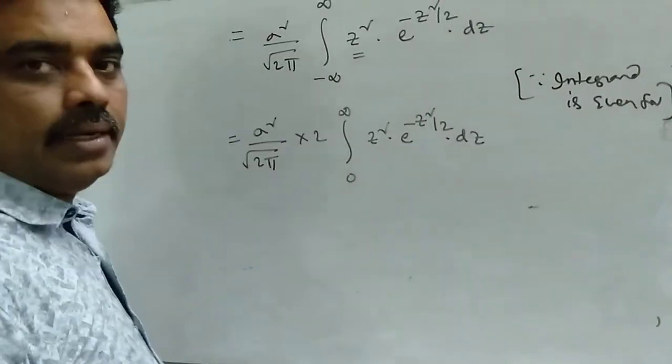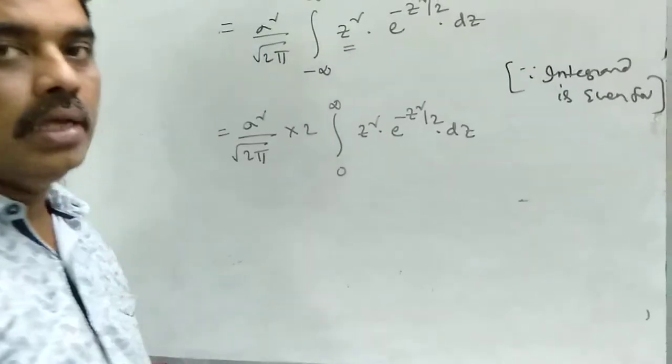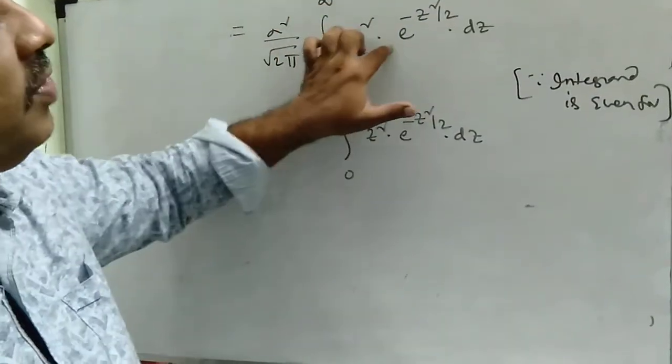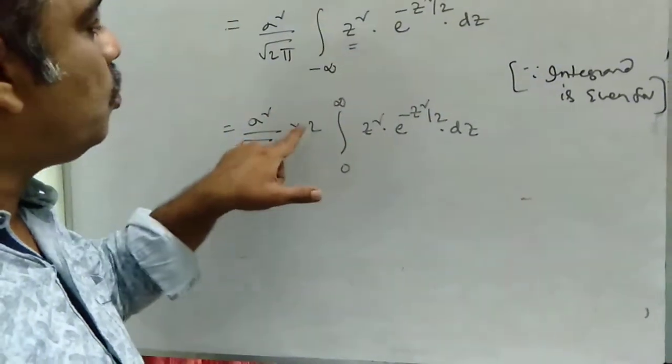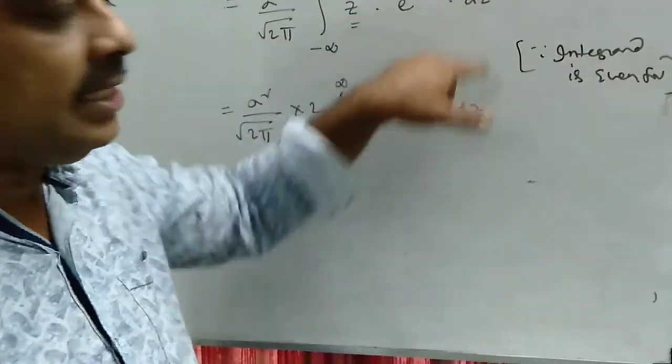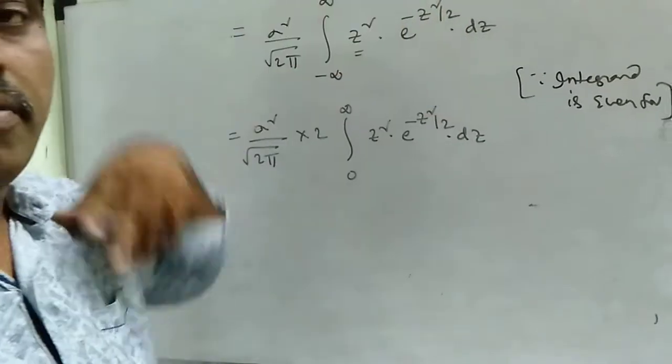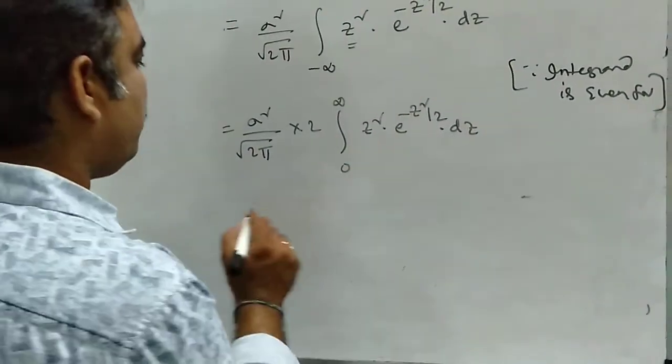As per the integration formulas, integral minus a to a of f of z dz, where f of z is an even function. If it is an even function, it is 2 into integral 0 to infinity of the same function dz. If it is an odd function, the entire integral will be 0. So based on that, we have written here.